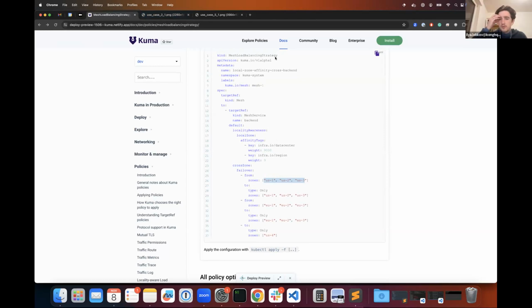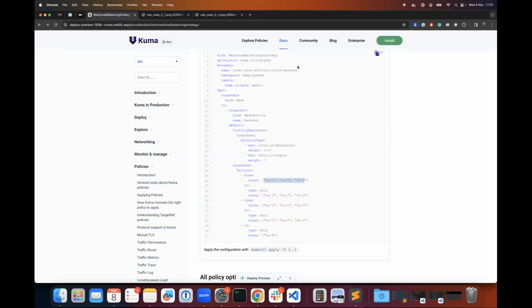Yeah, by the way, I wanted to ask, what is the default if you don't have mesh load balancing strategy at all? Will it spread across all zones like today? It works like there was nothing. Only if you have some mesh load balancing strategy, we define this.